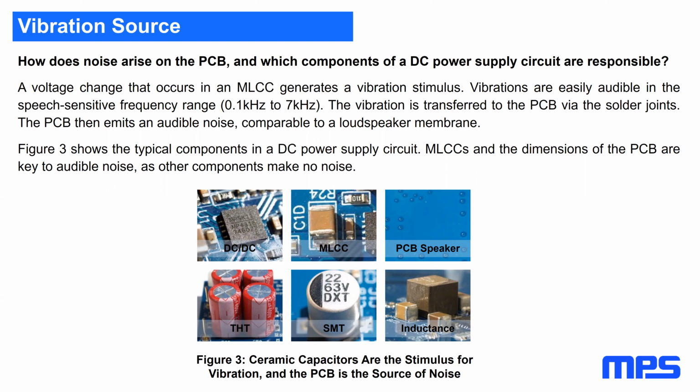The PCB then emits an audible noise comparable to a loudspeaker membrane. The figure shows the typical components in a DC power supply circuit. Ceramic capacitors and the dimensions of the PCB are key to audible noise, as other components make no noise. You see here on the photos this DC converter, the ceramic capacitor, and the PCB itself, which acts as a speaker membrane. Other typical components: THT, SMT, and the inductor.